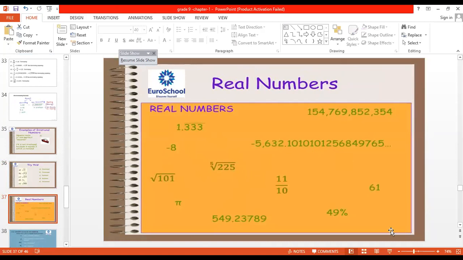So how can we know that? This is irrational. Irrational numbers are also called real numbers. The given example is irrational. Okay, now this topic is real numbers. Real means here, like 11/10, a fraction or rational number. A rational number is a real number. An irrational number is a real number. That is the meaning here. Just examples only. Any doubt, children?